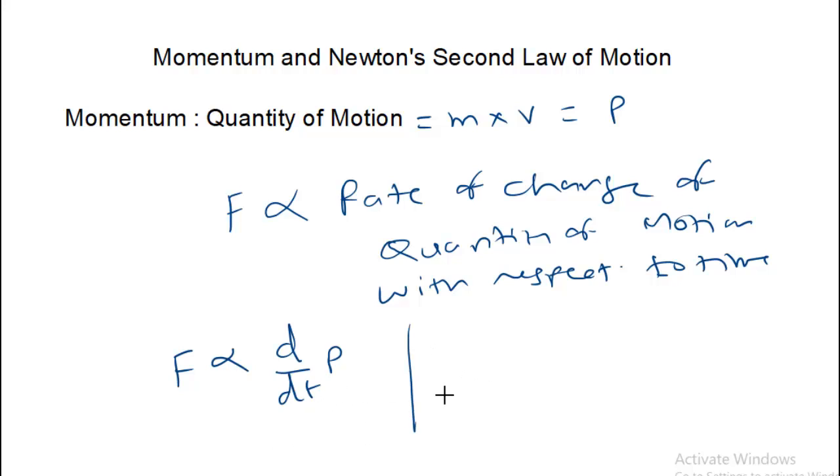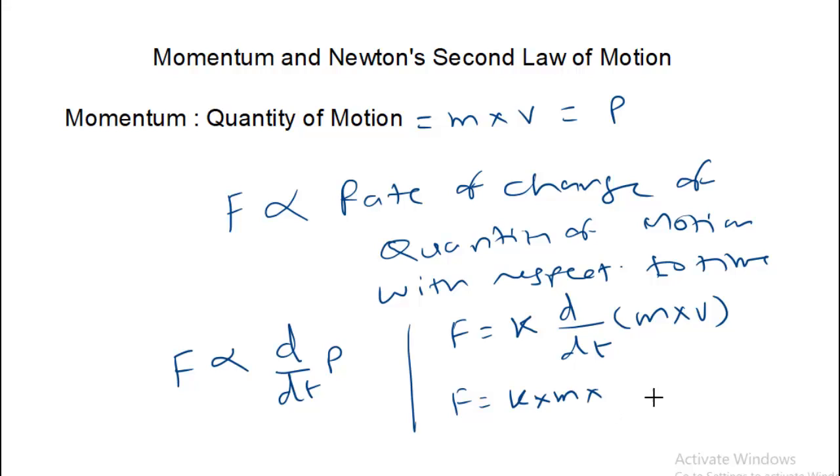If I solve it further, F is equal to K, the constant of proportionality, times d/dt of p, and p will be replaced with mass into velocity. For the moving object, its mass will not change, so it is a constant. So it is K times m times dv/dt, where dv/dt is nothing but the acceleration. So F is equal to K m a.